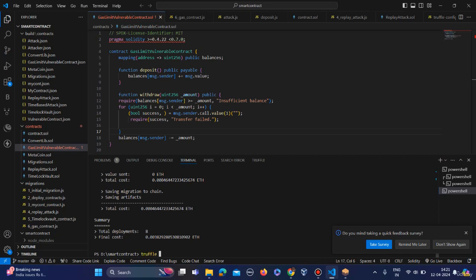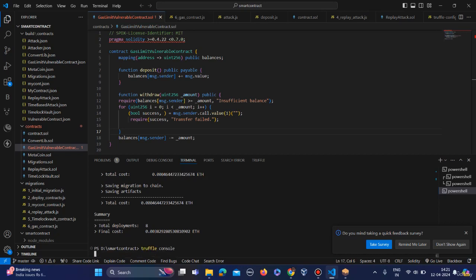Okay, now let's open our Truffle console, and to deposit the funds to our contract, we need to first initialize an instance. We can use this command for this.